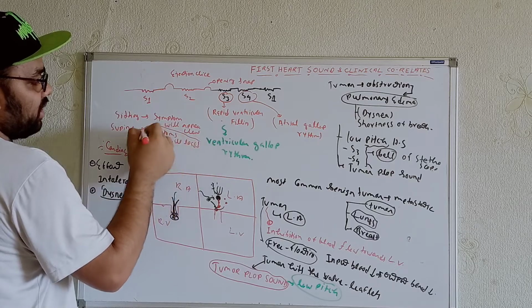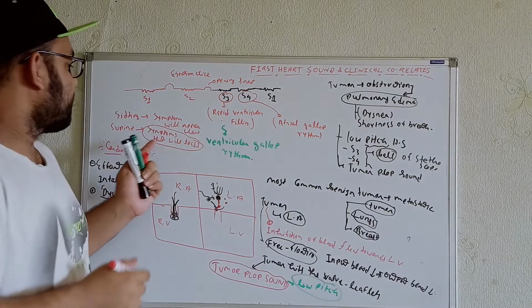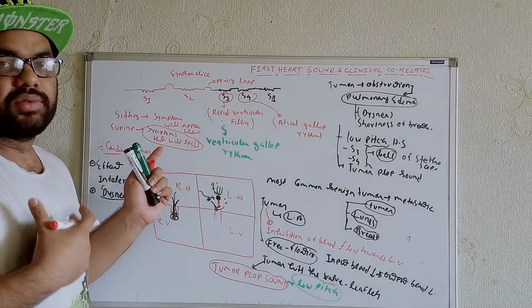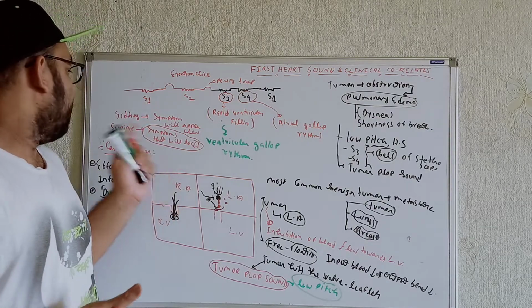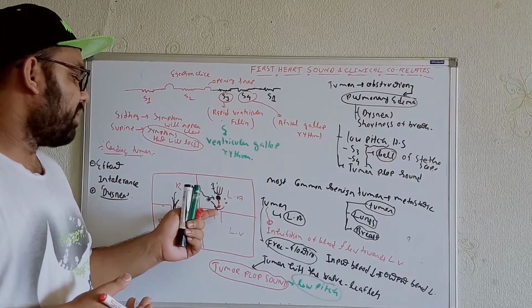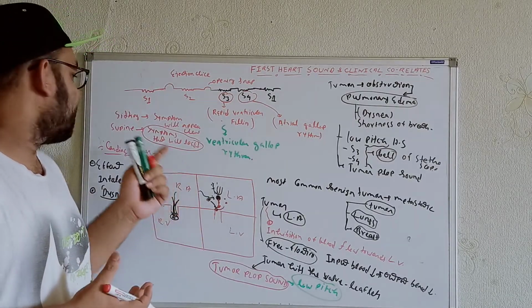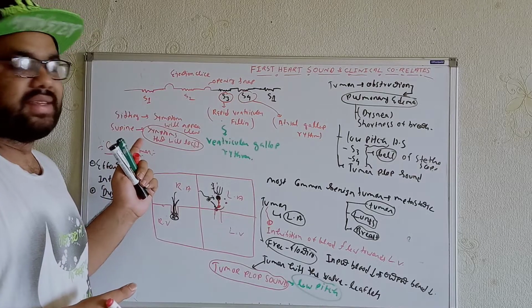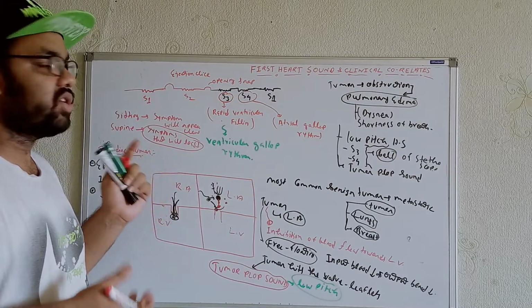So during the sitting condition we get the dyspnea more. In the supine condition, the tumor moves away from the valvular plates to different regions, so the obstruction is less, and as a result the symptoms of dyspnea are less.